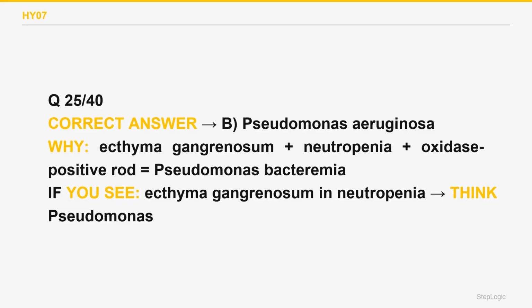Staphylococcus aureus causes abscesses and cellulitis, but the black necrotic ecthyma gangrenosum in neutropenia is Pseudomonas aeruginosa, and staph are gram-positive cocci. Choice A wrong. Aspergillus can cause necrotic lesions in the immunocompromised, but it is a mold with septate hyphae, not an oxidase-positive gram-negative rod. Choice C wrong. This is Pseudomonas aeruginosa.